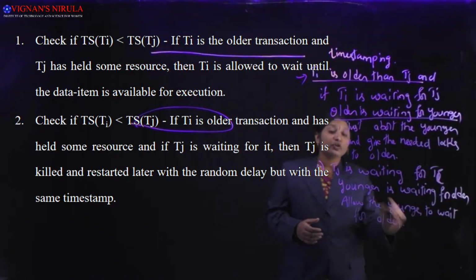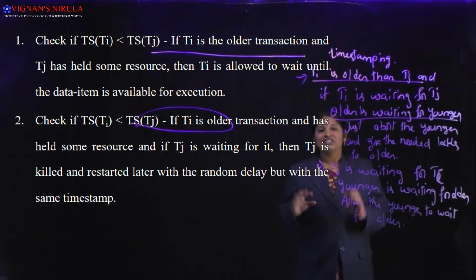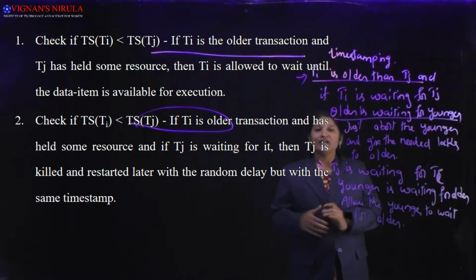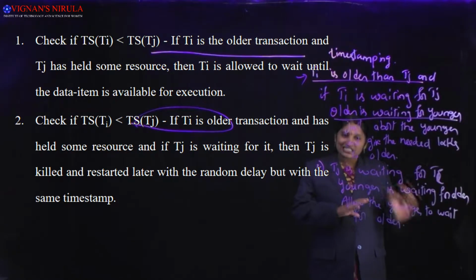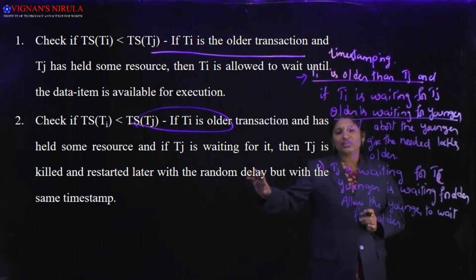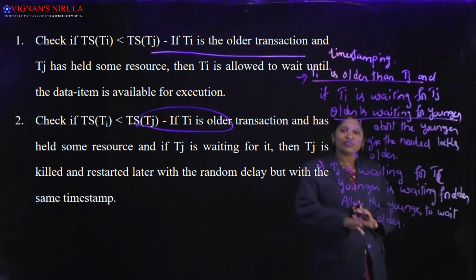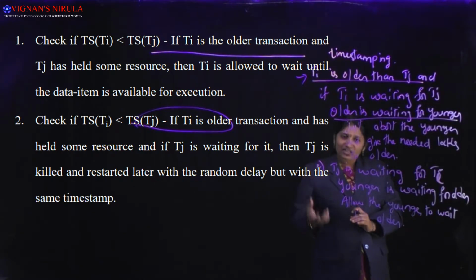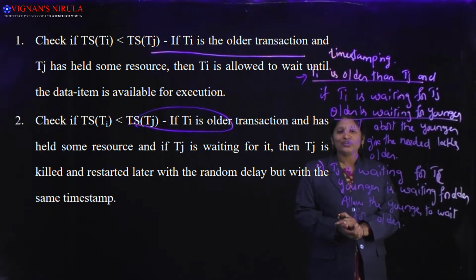So this is about the wound wait scheme. In the case of the wound wait scheme, the rule says that whenever the older is waiting for the younger, we will just abort the younger and the requested locks are given to the older, such that the older will complete before the younger. Whenever the younger is waiting for the older, we will just allow the younger to wait for the older to release the lock in the case of your wound wait scheme.